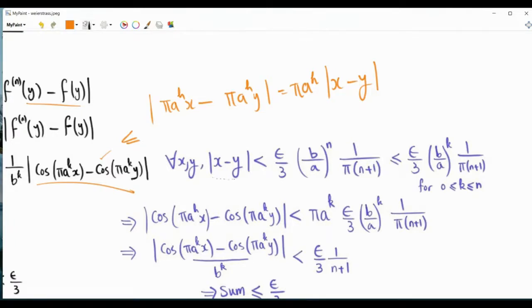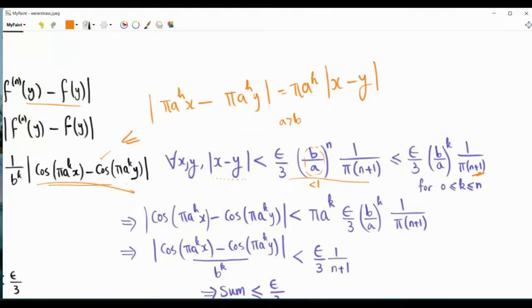Note that if the absolute value of x minus y is upper bounded by this quantity, and since we have a greater than b, this b over a is a number that is less than 1. And here we are raising it to the power n. So for k less than or equal to n, b over a to the power k is greater than or equal to b over a. And so this quantity here is upper bounded by epsilon over 3 times b over a to the power k times 1 over pi. And then in the denominator, we also have n plus 1, and we will see its role shortly.